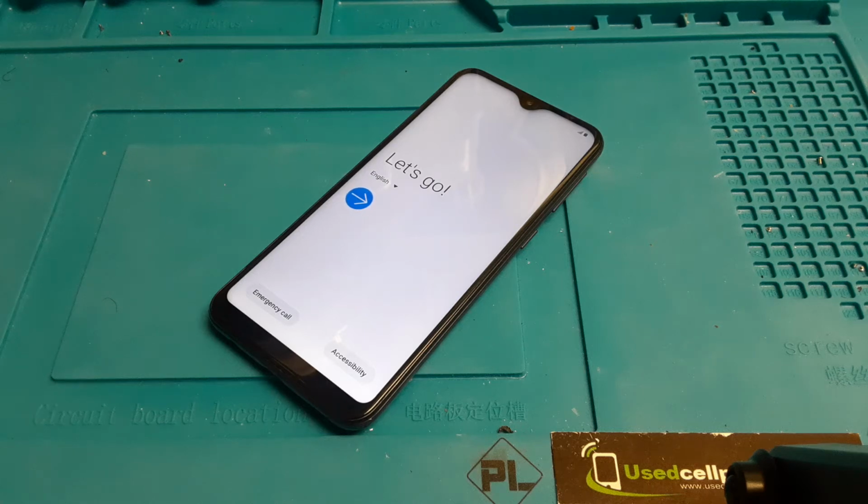What's up, you guys? This is A10e from Used Cell Phone Parts and Repair, and today we're going to be making a short video on how to factory hard reset your Samsung Galaxy A10e smartphone.